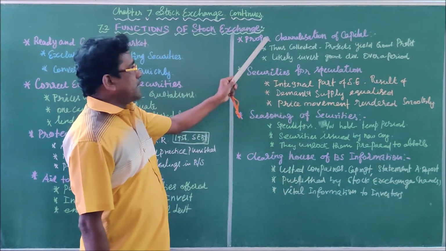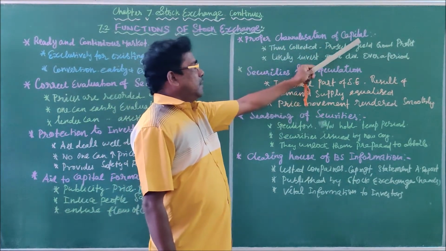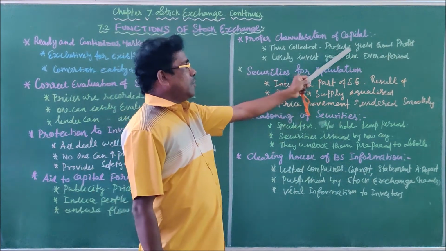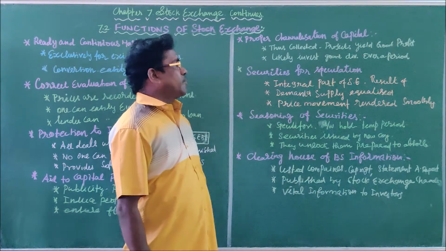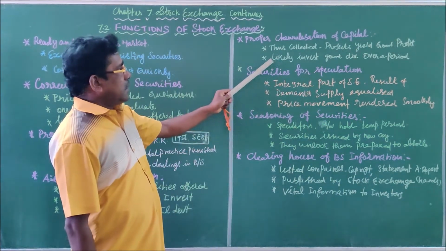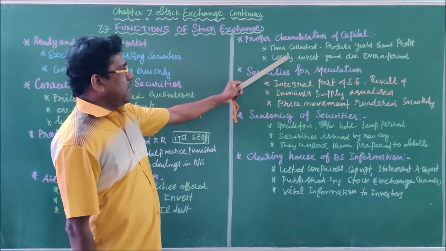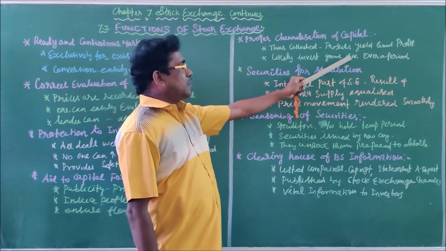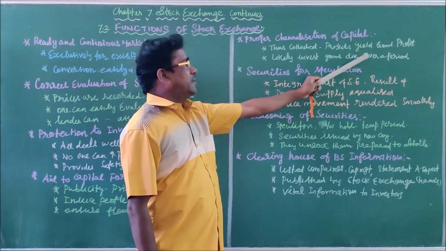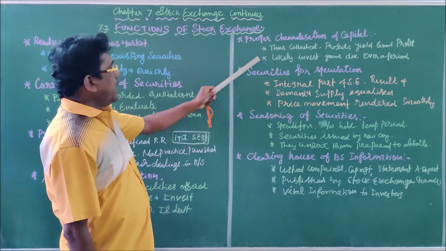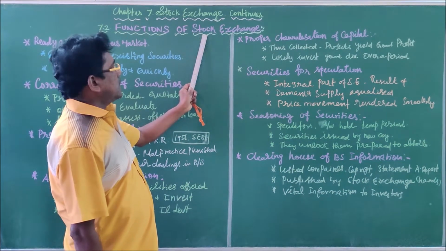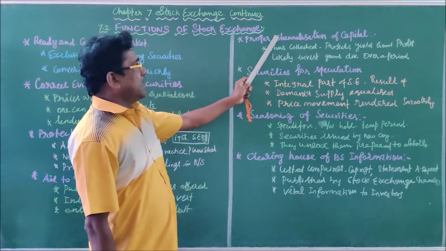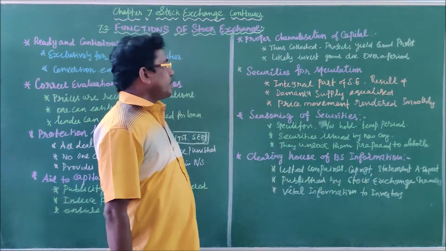So the proper channelization of capital by the borrowing companies in well-defined projects gives more yield or a good amount of profit. Why? Because the investors are likely to invest their savings or capital in companies that give more dividends over a period of time. So it is highly helpful. Stock exchanges are doing a very important function by way of proper channelization of capital.